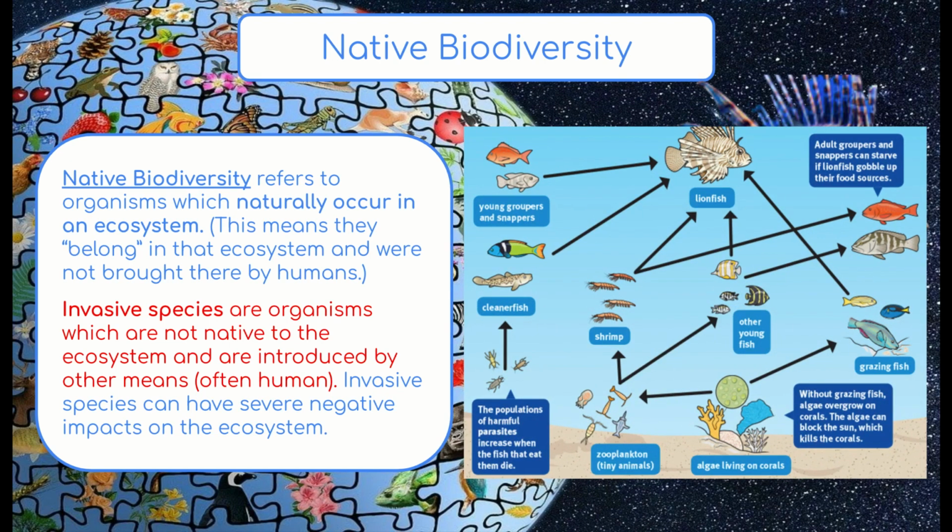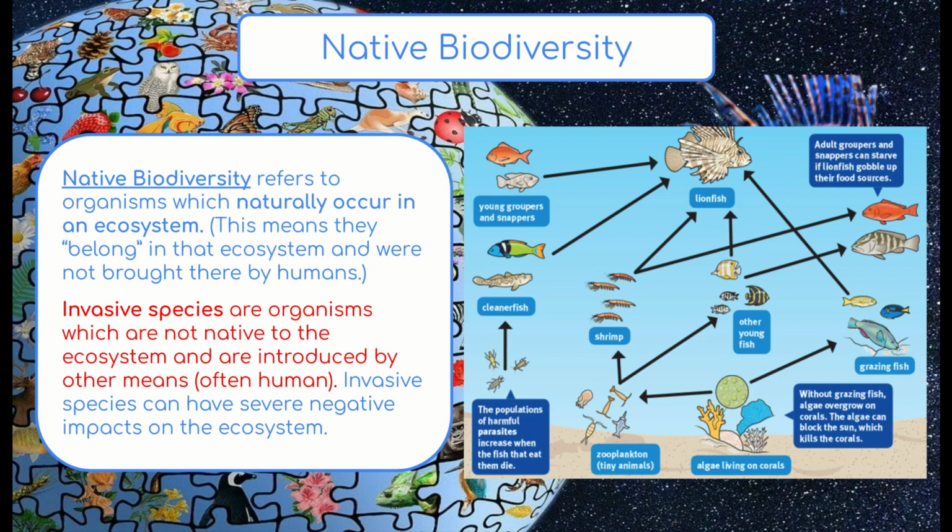So let's look at this example. Lionfish are predatory fish. They are carnivorous, they are very large, they are very aggressive predators. And when they are introduced into these ecosystems where they don't belong, a couple of things happen. Number one, you can see on the food web that they are taking up a whole lot of the food source. Because they are such aggressive predators and so carnivorous, they oftentimes will take a lot of the resources and the food availability from other species. Eating up all of the other fish's food leads to severe problems in the populations of those fishes.